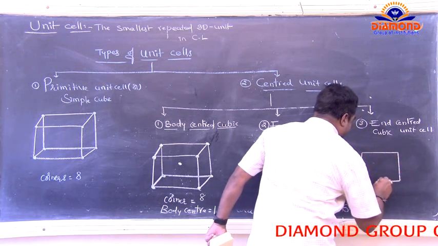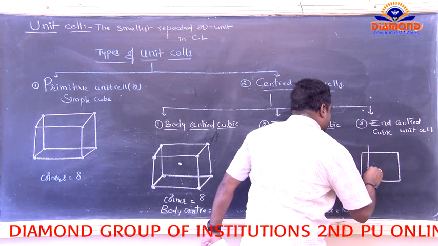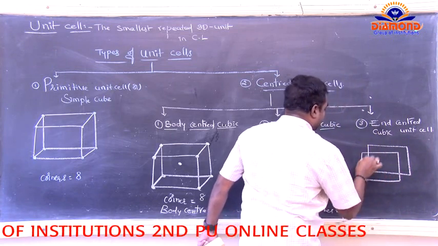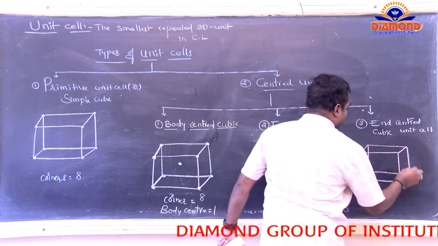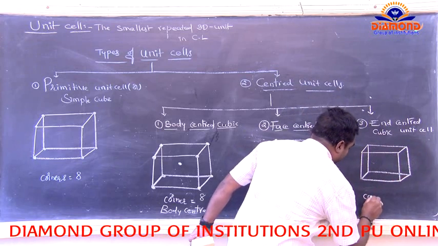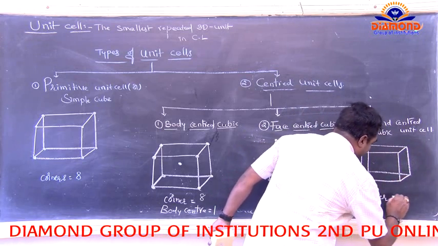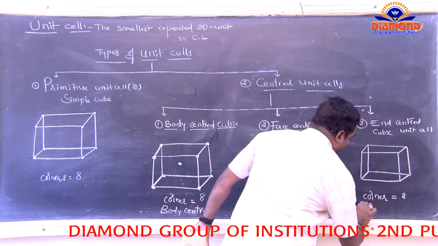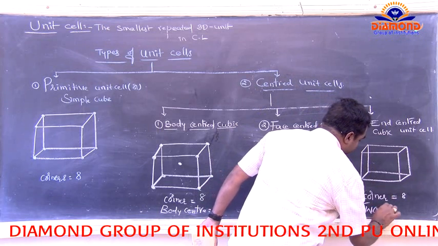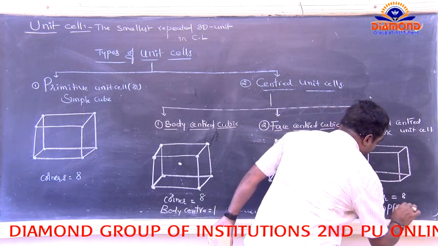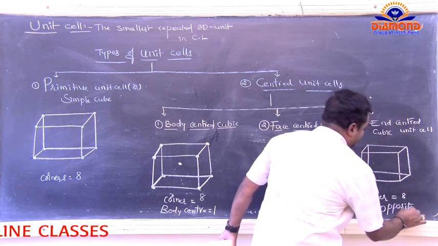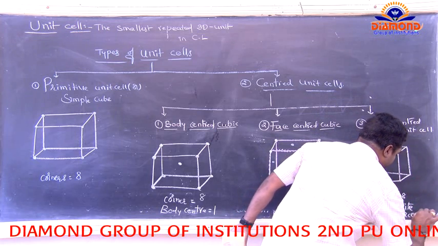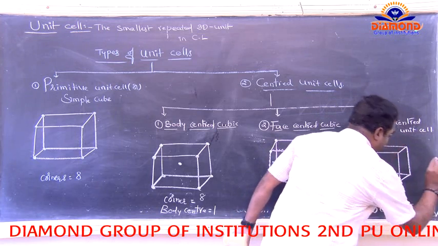For the end-centered cubic unit cell, the lattice points are arranged at two positions. One is the corner. Here, the corner has 8 lattice points. Again, including that corner, we got two opposite faces.